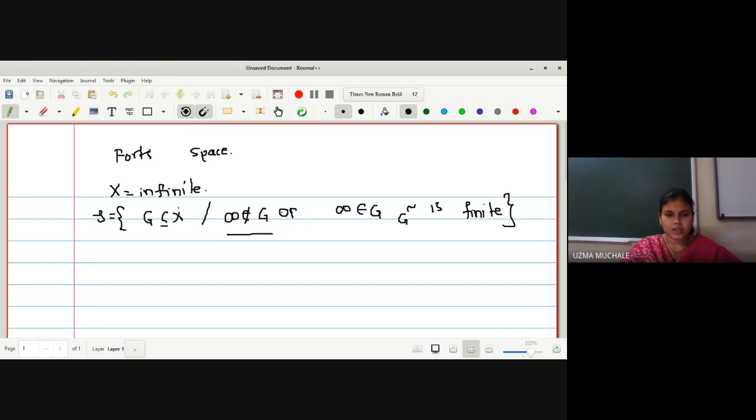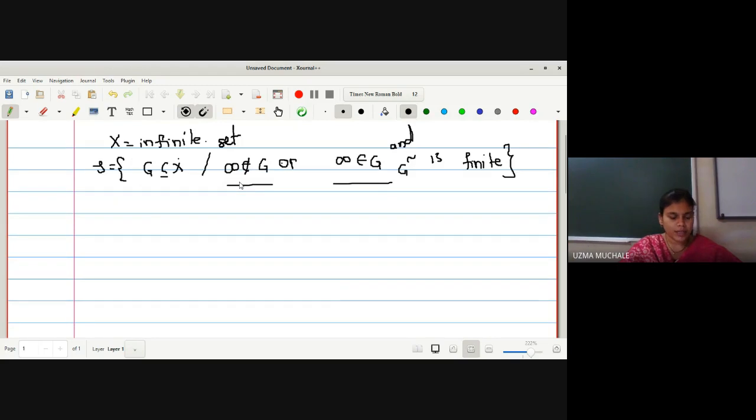To be a member of tau, what are the two categories? Either infinity should not be a member, or in case infinity is a member, then G complement is finite. That means there are two categories to be a member of tau, on the condition that X is an infinite set. We have X as an infinite set and infinity is a member of X, and the topology is defined in this way. Is there any doubt about the topology?